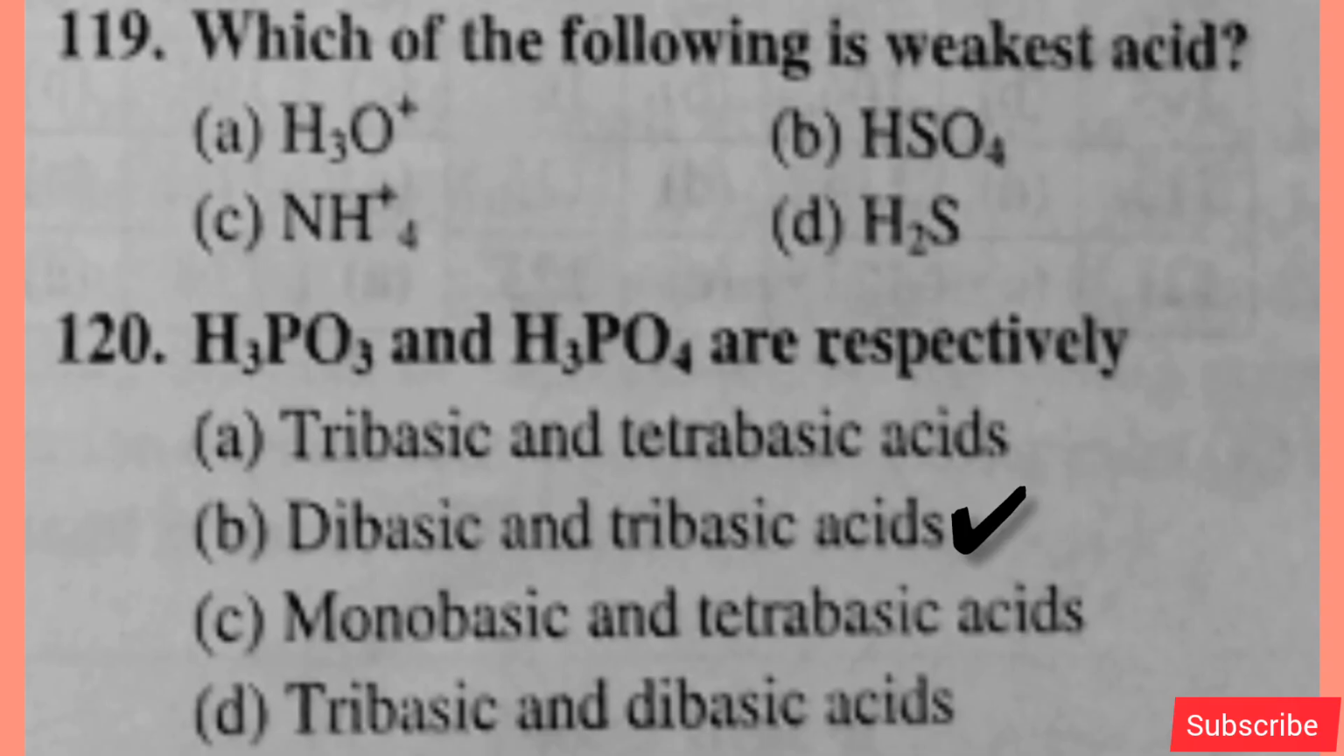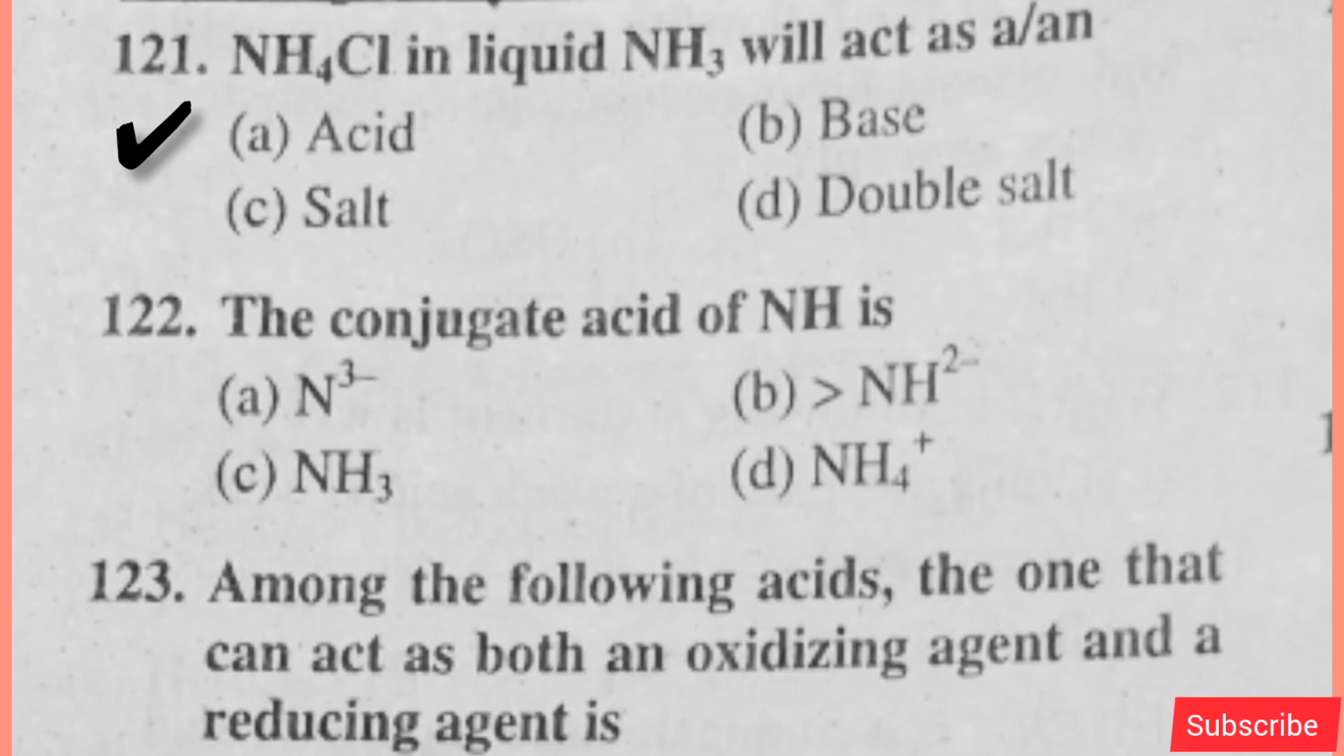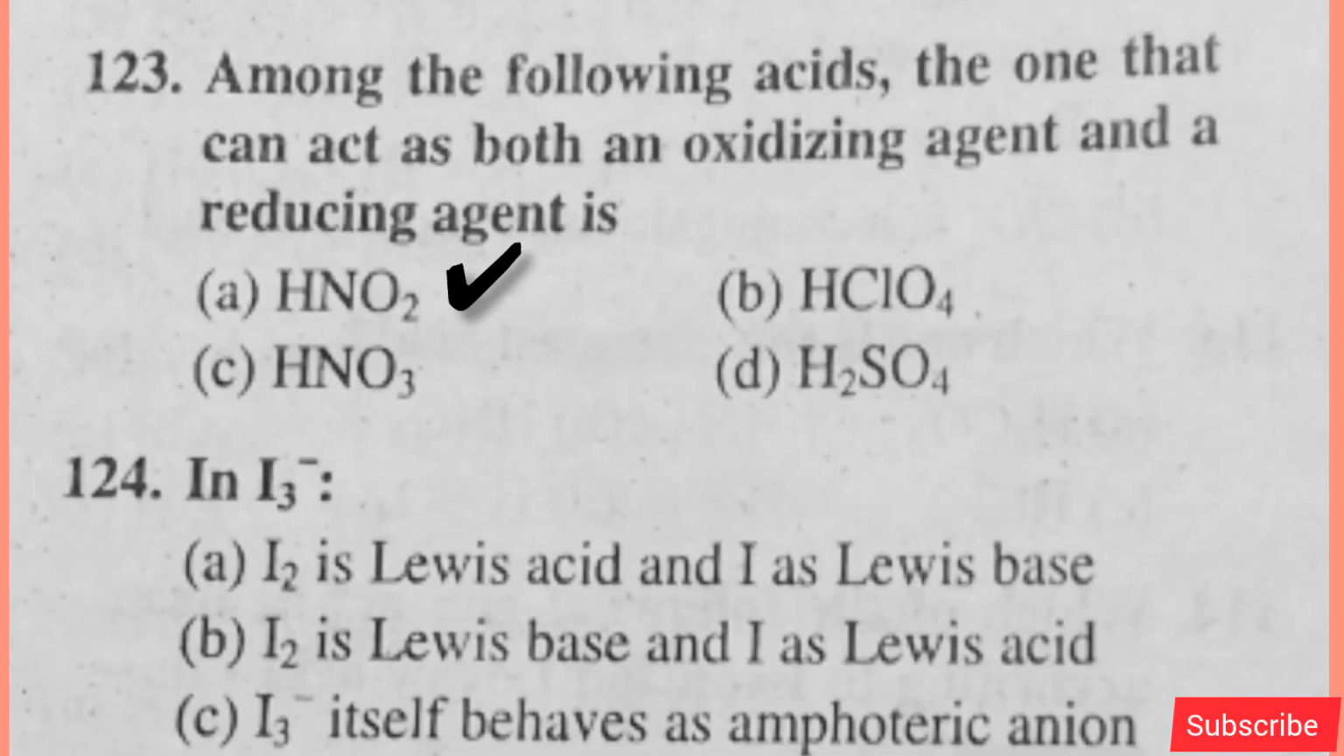Option B is right. NH4Cl in liquid ammonia acts as an? Option A is right. The conjugate acid of NH2- is? Option C is right. Among the following acids, the one that can act as both an oxidizing agent and a reducing agent is? Option A is right. In I3-, option A is right.